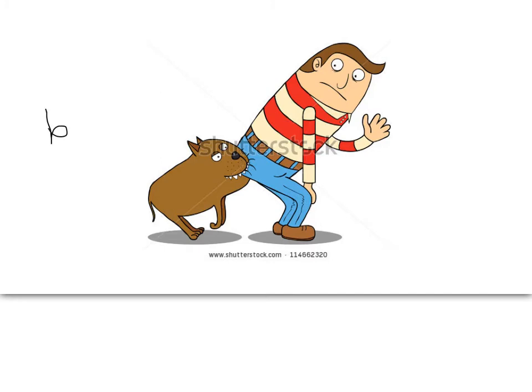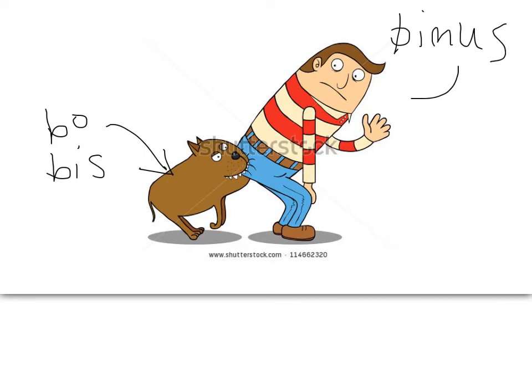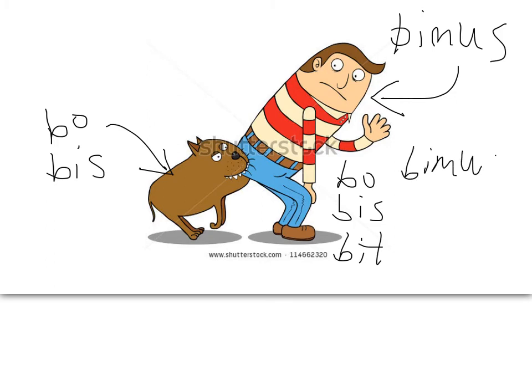So this dog's name is Bo Bis. His first name is Bo, and his second name is Bis, Bo Bis. And this poor guy in the striped shirt, his name is Bimus. This guy here, Bimus. Here are the endings. Bo, bis, bit, bimus, bitis, bunt.